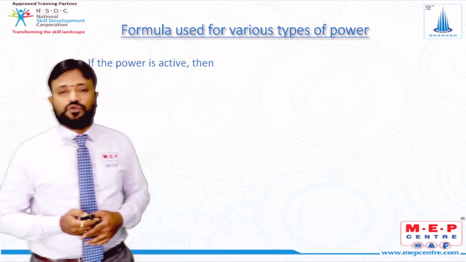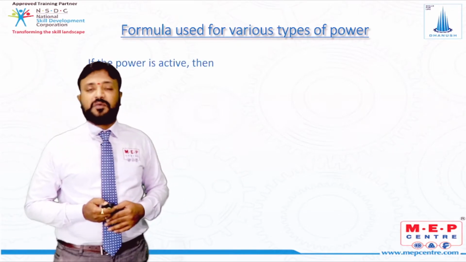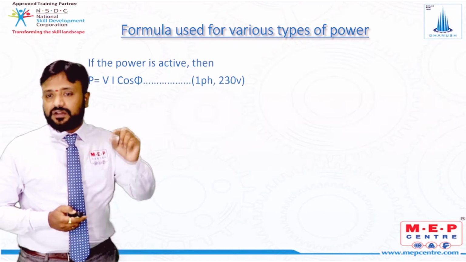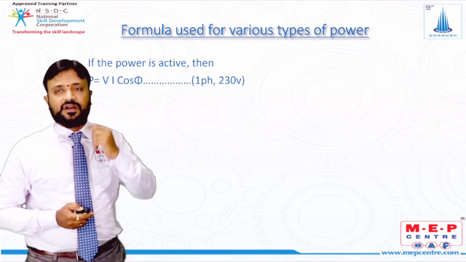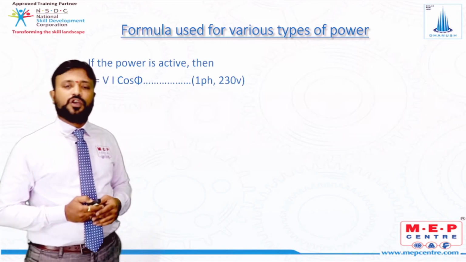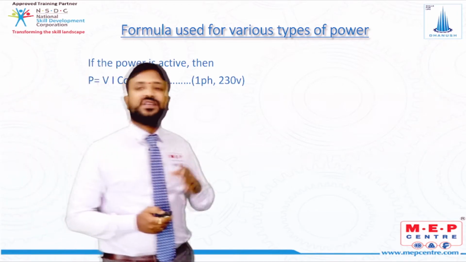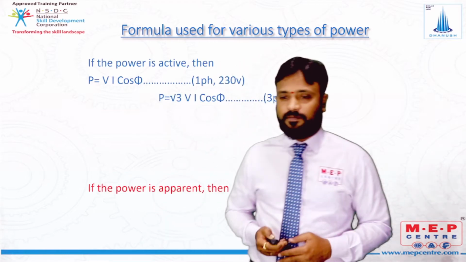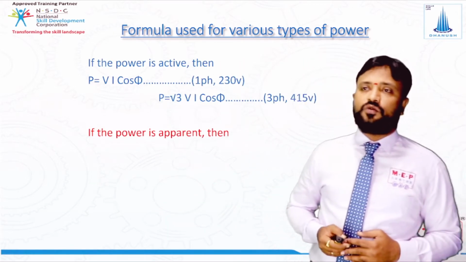So what is the formula we use? So you can see a small example. If the power is active, okay, I'm just telling on a small example only, but in detail it will be held in the models. So the formula here is we use a formula called P is equal to V I cos phi, or we use a formula called P is equal to root 3 V I cos phi. Okay, so that is P equal to V I cos phi, root 3 V I cos phi.